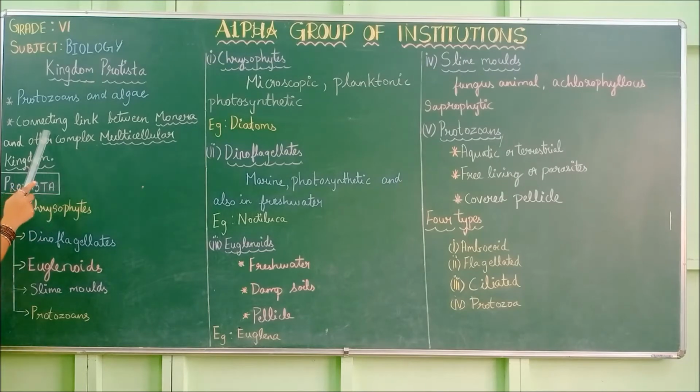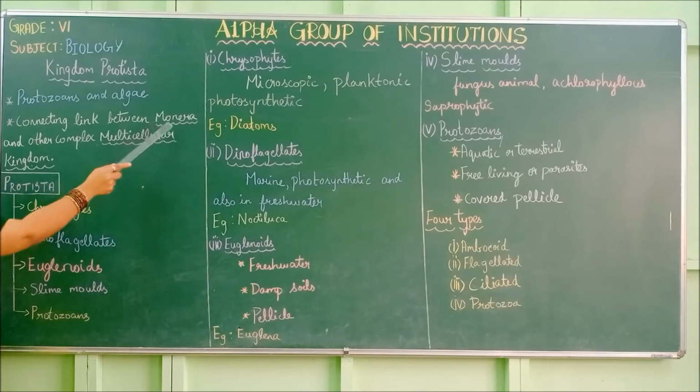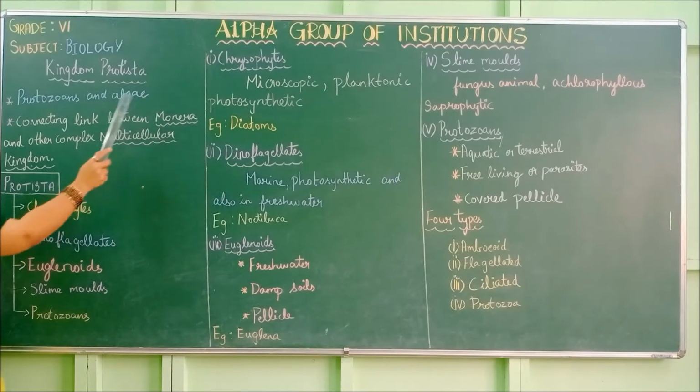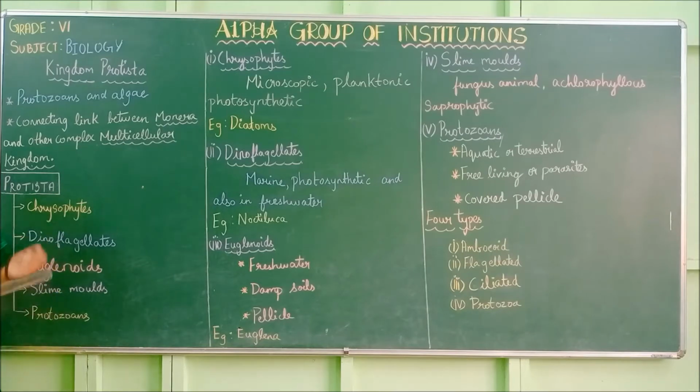So they are the connecting link between Monera and other complex multicellular kingdom. So why do they say this? They have the characteristic of Monera. Example, they are unicellular, they are very minute. Whereas comparing to the complex multicellular kingdom, they have the eukaryotic cell.